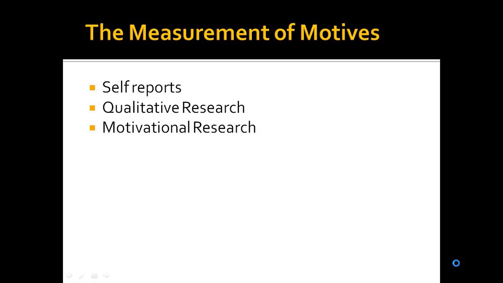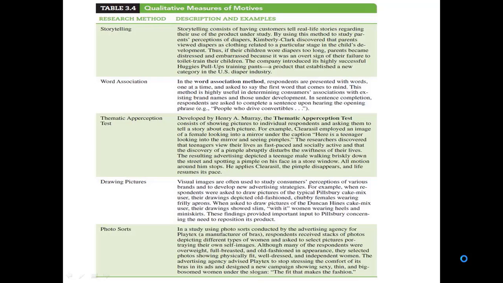Motivation research is also qualitative research and seeks to tap into the subconscious by adapting Freud's psychoanalytical techniques. So now let's look into these qualitative measures of motives, and in this we have different research methods like storytelling, word association, thematic apperception test, drawing pictures, and photo shots. We'll be discussing them one by one.